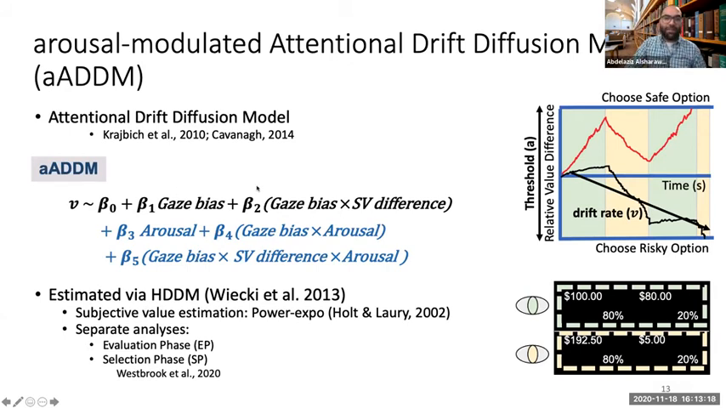So these are the elements of the attentional drift diffusion model. And we take that and we extend it further with arousal. We estimate this model using HDDM, but we needed to compute subjective values, and we do so using a power expo utility function. Holt-Laury showed that using this task, a power expo utility function fits the data best. Also, we do separate analyses, once for gaze obtained during the evaluation phase, and another time using gaze obtained during the selection phase. If you remember, this is after the 8 seconds that I explained earlier.